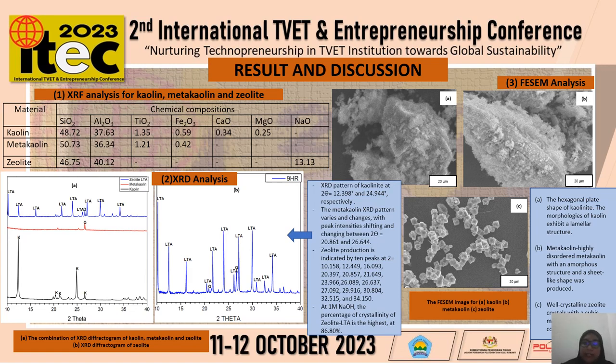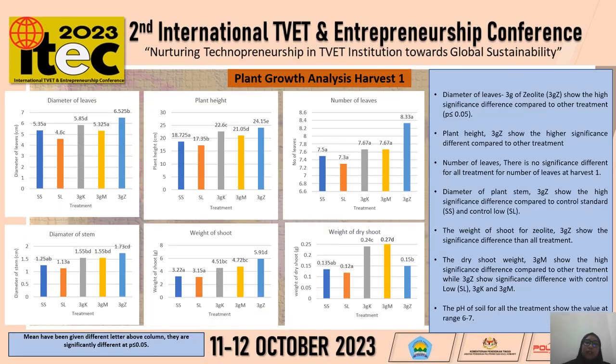For FESEM analysis, in the first image here, image A, you can see the very hexagonal plate shape of kaolinite. The second one is metakaolin, which has a highly disordered, amorphous shape. And then the third one, we can see that zeolite is a very well-formed crystal, with the cubic shape of the zeolite family. Okay, next, about the plant growth analysis.